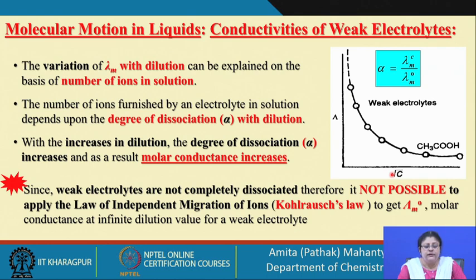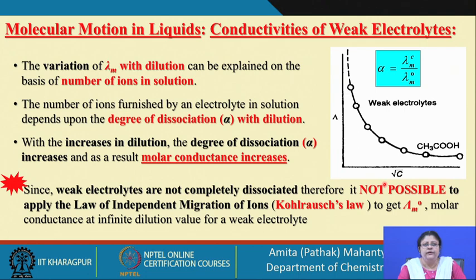So, how the molar conductance of a weak electrolyte varies with the concentration, the square root of the molar concentration. The variation of molar conductance lambda m with dilution can be explained on the number of ions in solution. So, it is dependent on the number of ions and their interaction.